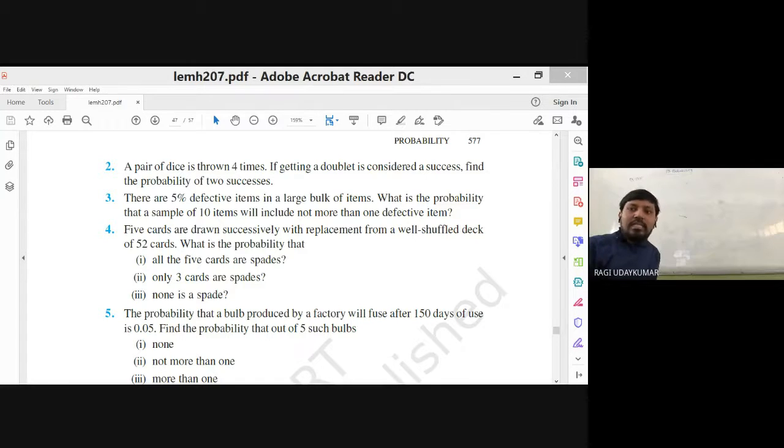And what needs to be found here? In the binomial distribution, you have to take n is equal to 10, and we need to find not more than one defective. Not more than one defective is nothing but either 0 defective or 1 defective, meaning probability of x less than or equal to 1 we have to find. Okay.